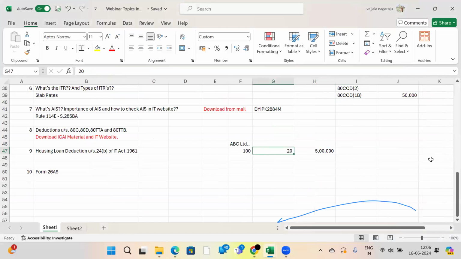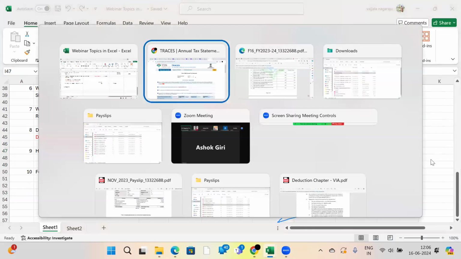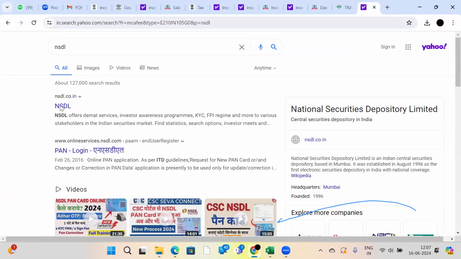they will calculate for these 20 employees what is the salary per month. That amount will not be paid to the employee, and that amount will be paid to the government with the help of TDS payment. How will that TDS payment be made? There is a website called NSDL. Go to NSDL.